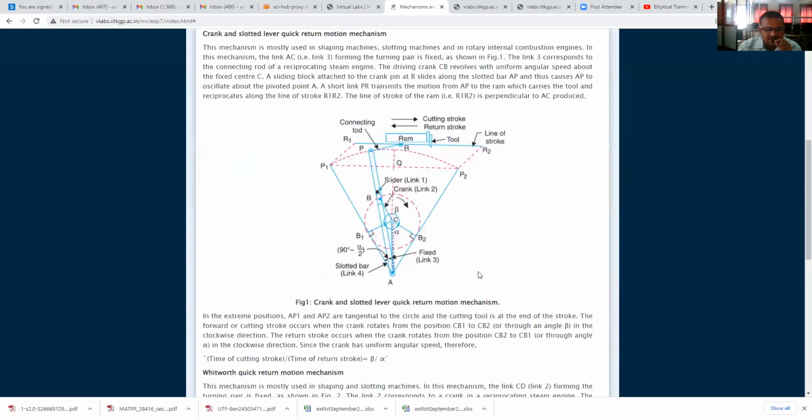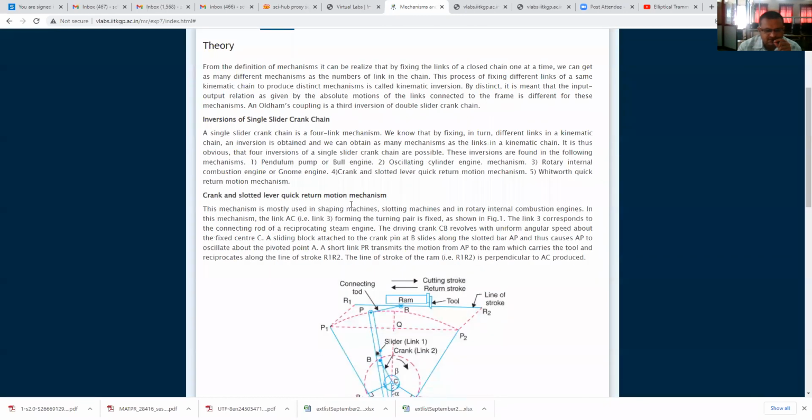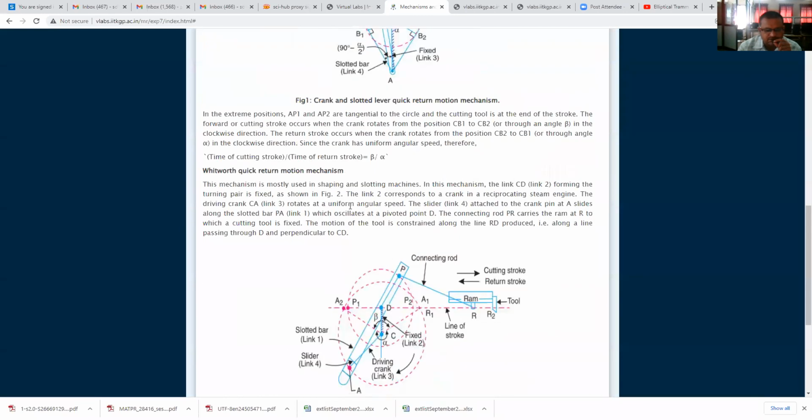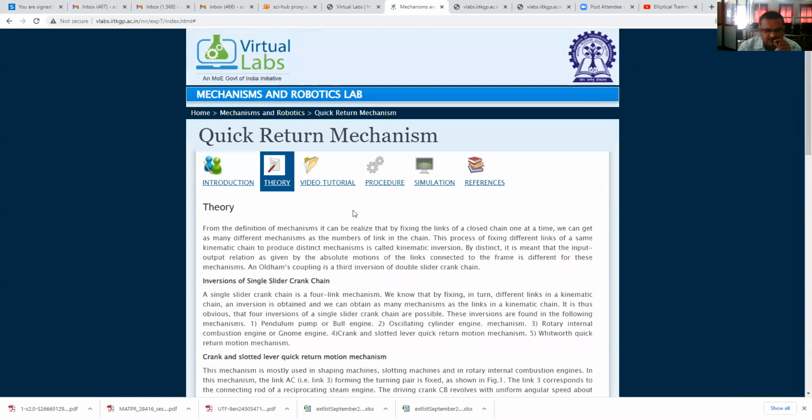Now this quick return motion mechanism is the inversion of single slider crank chain. Single slider crank chain means what? It consists of 3 turning pairs and 1 sliding pair. Therefore, crank and slotted lever quick return motion mechanism and Whitworth quick return motion mechanism. These two mechanisms we will see, and afterwards we will see its video. Inversions of single slider crank chain.